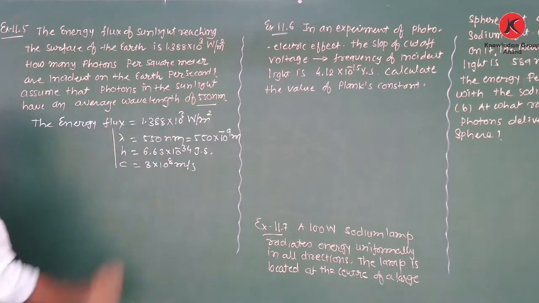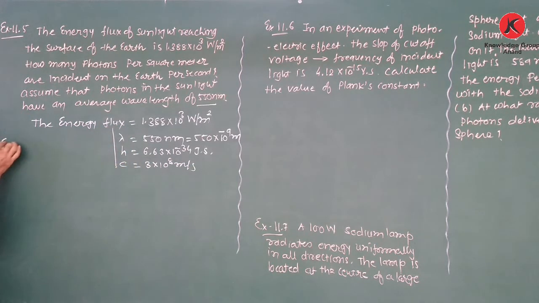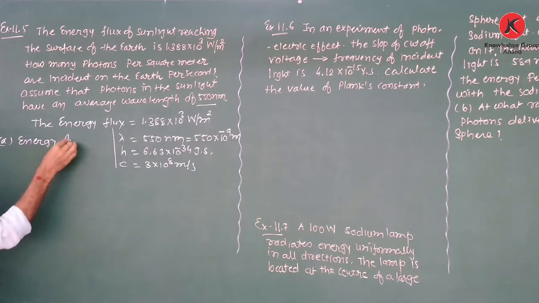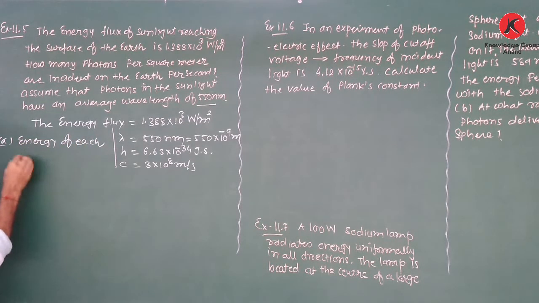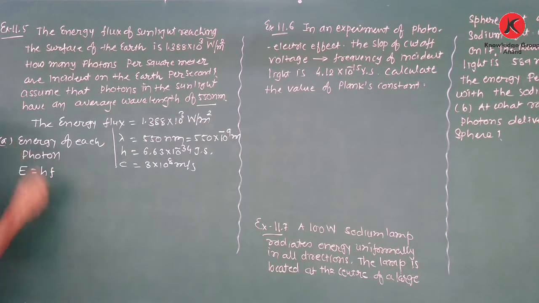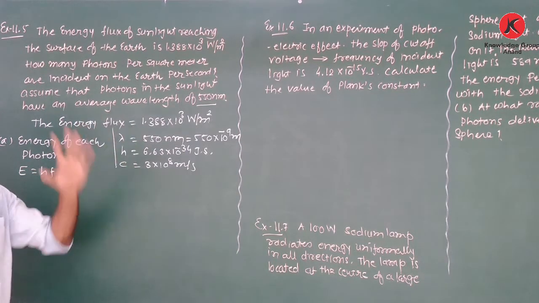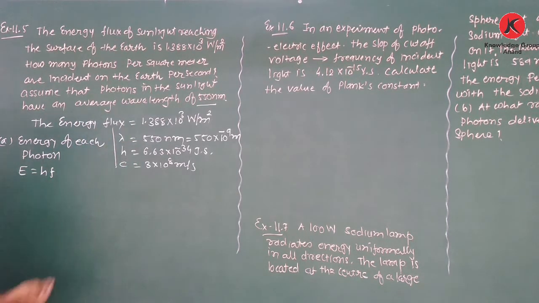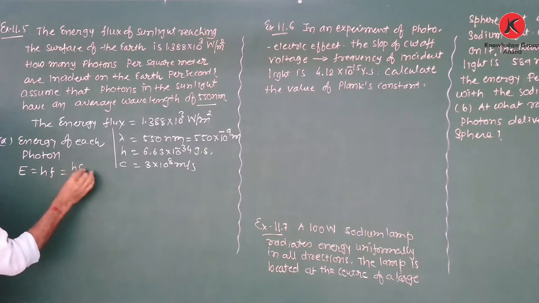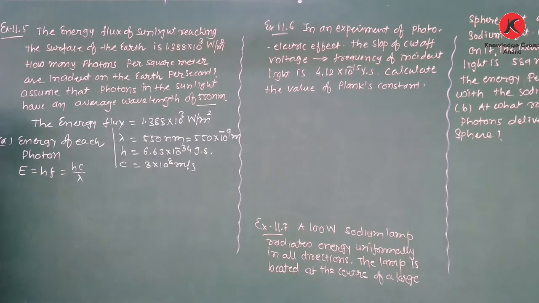With these values, first we have to find out the energy of each photon. Energy of each photon is E equal to hf. But frequency is not given. Instead of the frequency, wavelength is given. Therefore, it is hc upon lambda.